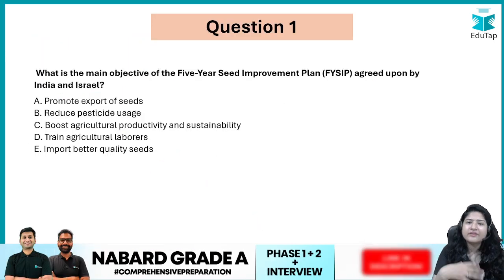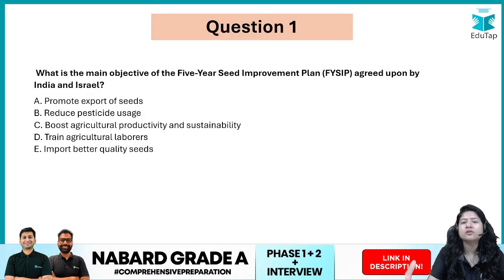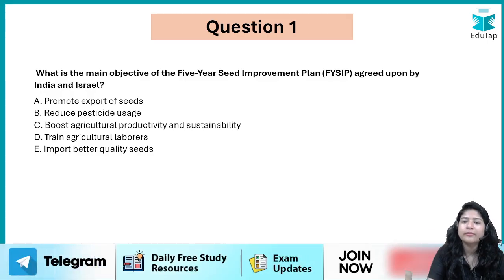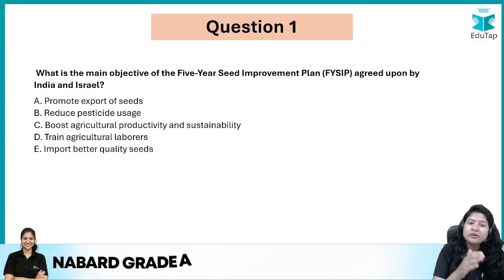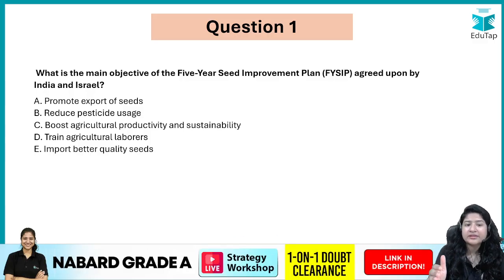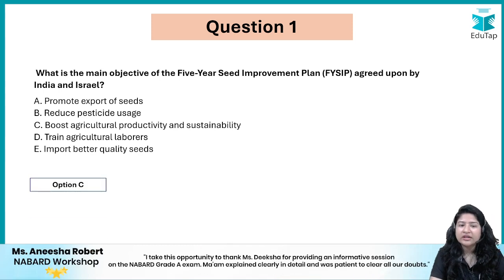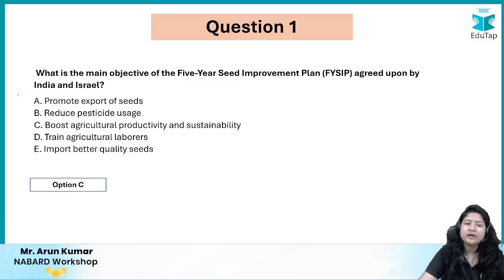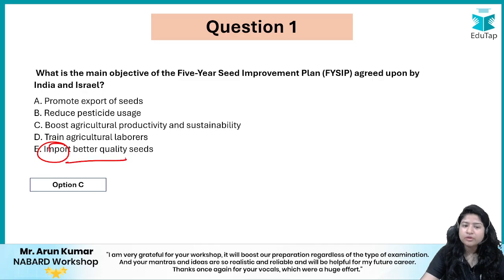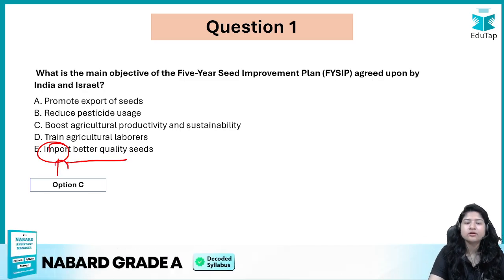Now let's just revise the topics we have done. What is the main objective of the 5-year seed improvement plan agreed upon by India and Israel, right? Option 1, promote export of seed; reduce pesticide usage; boost agriculture productivity and sustainability; train agricultural laborers or import better quality seeds. Of course, option C, agriculture productivity और sustainability को boost करना है, ठीक है. Why option E? आप E में कंफ्यूज मत हो, क्योंकि यहाँ पे import better quality seed लिखा है. इंपोर्ट थोड़ी करना है, अगर हम चाहेंगे तो एक्सपोर्ट करना चाहेंगे, right, not import.